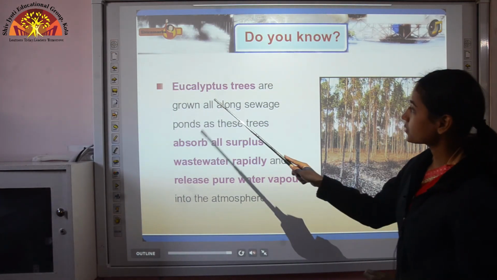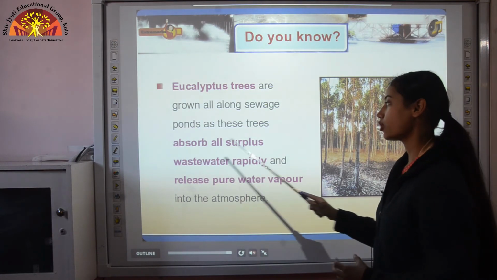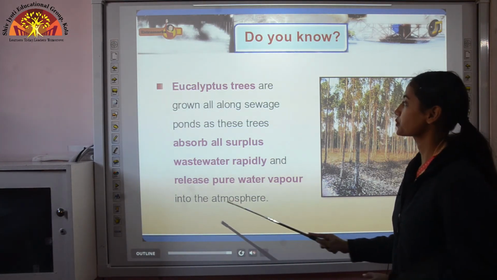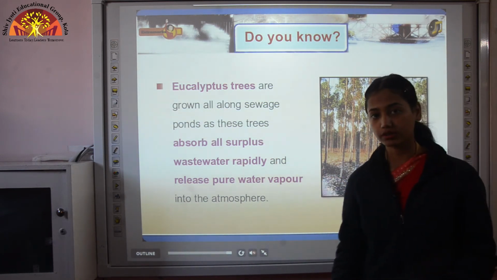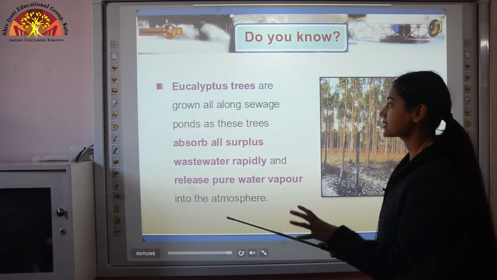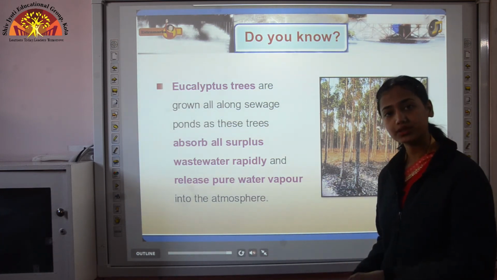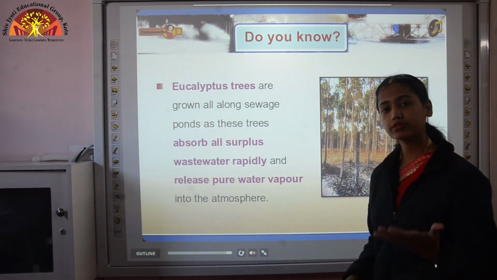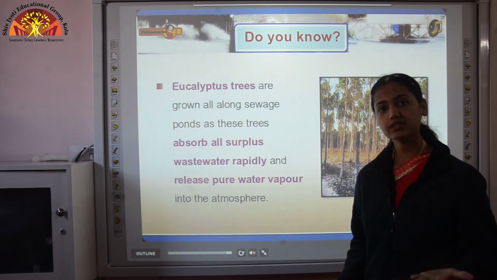Do you know eucalyptus trees are grown all along sewage ponds, as these trees absorb all surplus wastewater rapidly and release pure water vapor into the atmosphere. Eucalyptus trees are very good at absorbing water, so they are grown near the sewage pond. The roots absorb the water and they transpire, giving water vapor into our environment, and that water vapor is clean water.